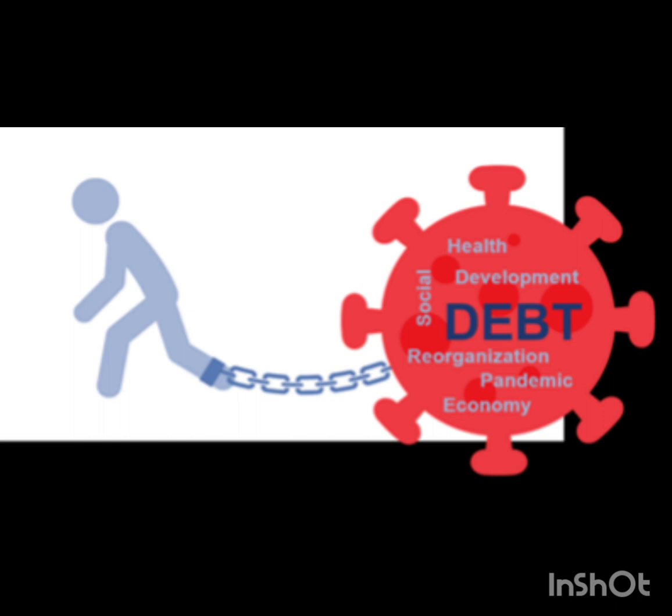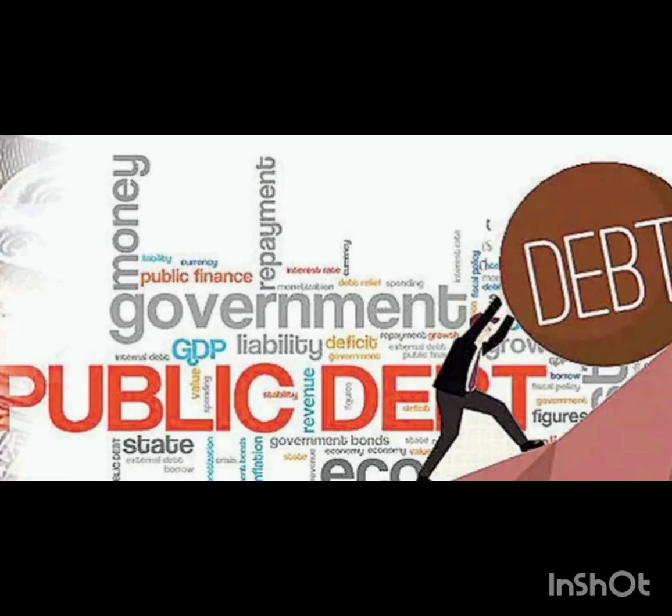So government takes loan either within the country or from outside the country for meeting its expenditure. If their revenue is less and the expenditure is more, then in that situation they must borrow the loans. Loans are of various types such as internal debt, external debt. Internal debt is more favorable. Why? Because in case of internal debt, if you are repaying the loan, the amount of money stays within the country. But in case of external debt, you have taken the loan from outside the country, and when you are paying back, the money is going outside the country, outside the economy. That is not a good sign. You must go for an internal loan.